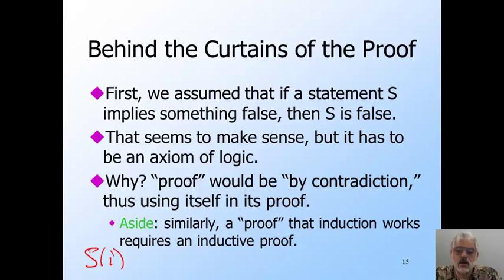And if I is not the basis, then you know it is true for I minus 1, and you prove the inductive step, which implies in particular that S of I minus 1 implies S of I. So again, S of I could not be false. But the idea of least counterexample is equivalent to proof by induction.